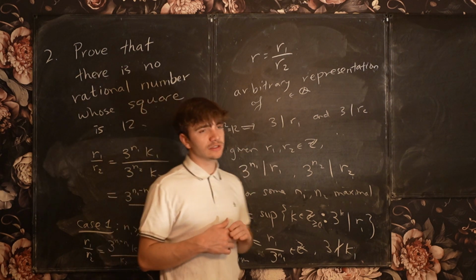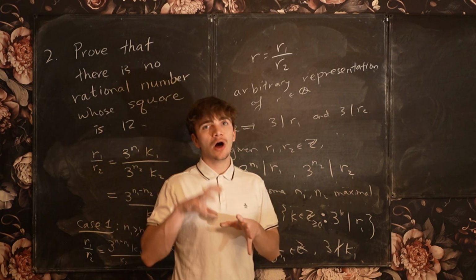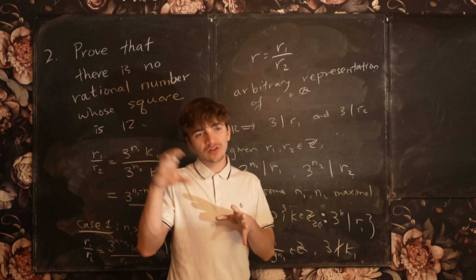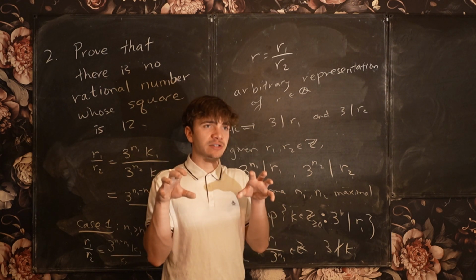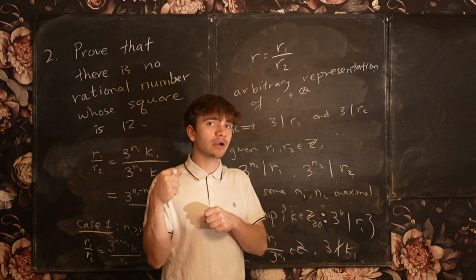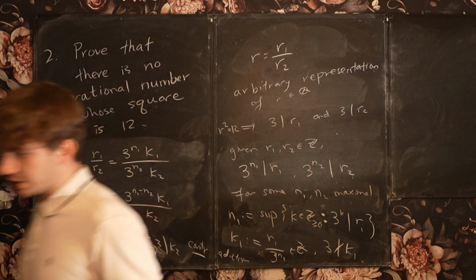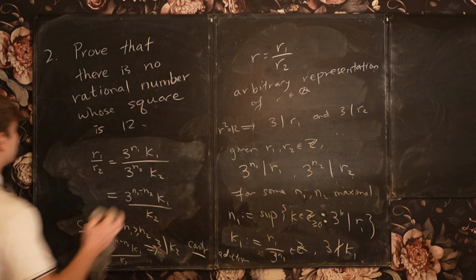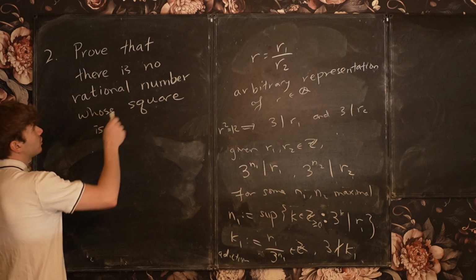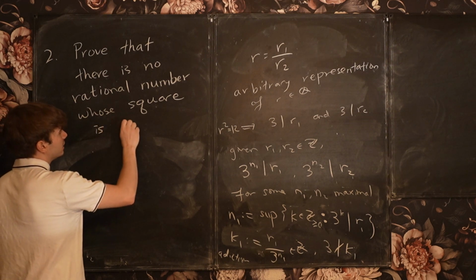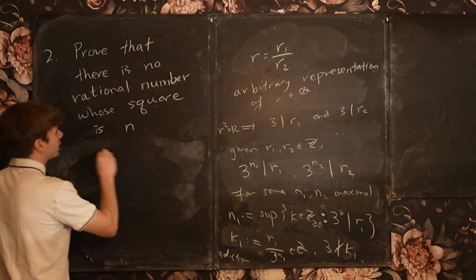And then you could generalize this proof idea to any number which has some sort of odd prime. If you look at its prime factorization, if any of the primes in its prime factorization is raised to an odd power, then this proof technique will still work, okay? So we could change the statement, we could change the proof using the same exact strategy. There is no rational number whose square is equal to n, where